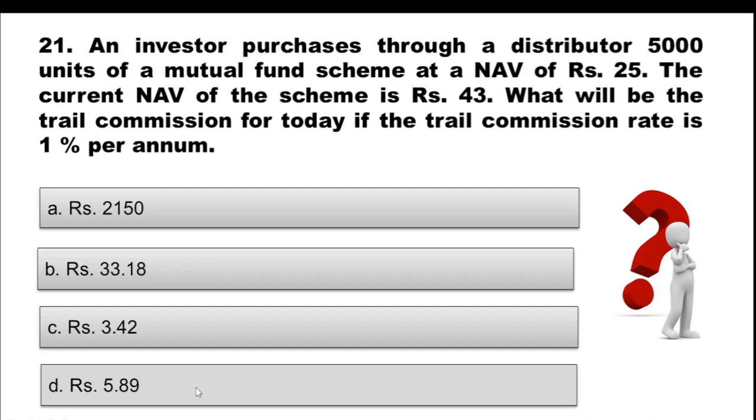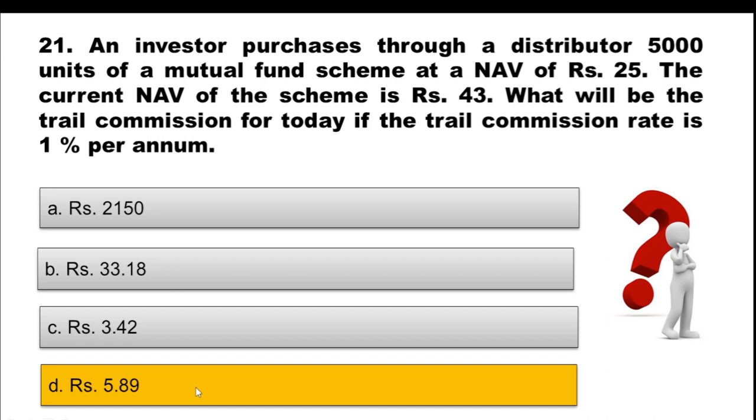So choose the correct option. And the correct option is option D, rupees 5.89.